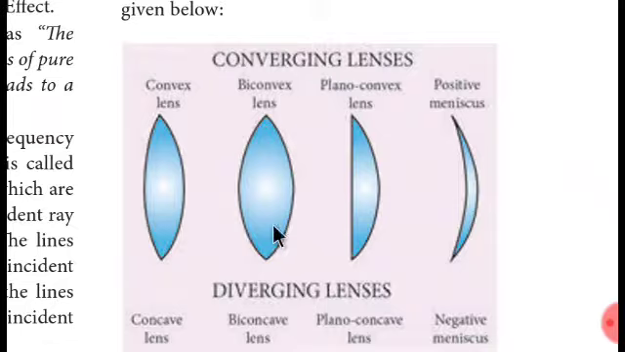Biconvex lenses, see, this one and this one are exactly the same, right? These two are the same. If you take just the right part, its radius will be somewhere here, and if it is 4 centimeter, then the left part radius will also be 4 centimeter. Or if the focus is 2 centimeter, then here also the focus will be 2 centimeter. And that's called a biconvex lens.